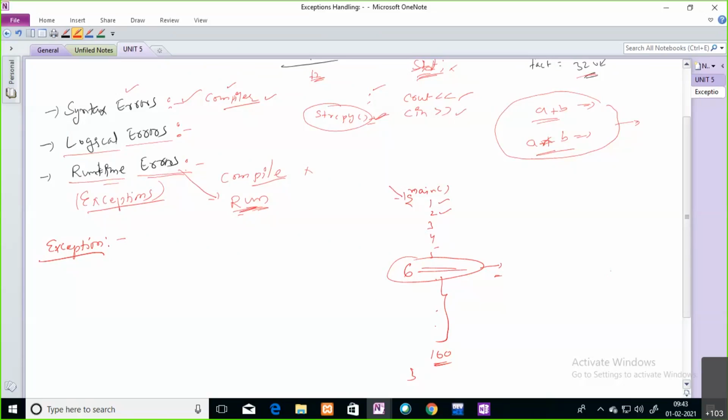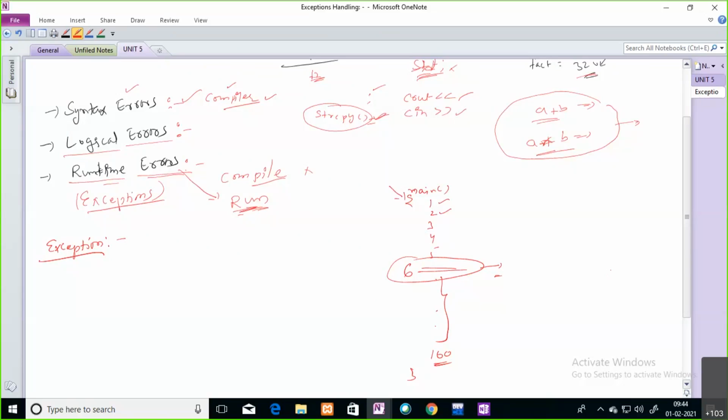See, runtime errors we cannot expect. These can occur at the time of running your code. You cannot identify them at the time of compilation. The compiler doesn't know where a particular exception is going to be raised.